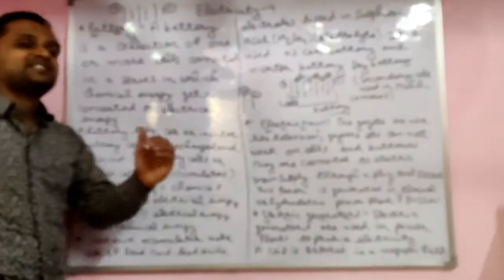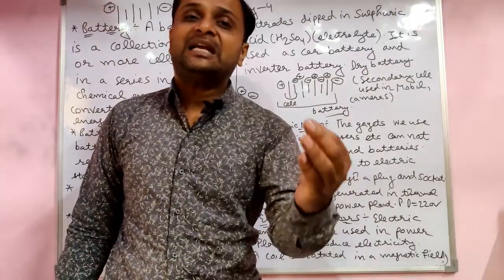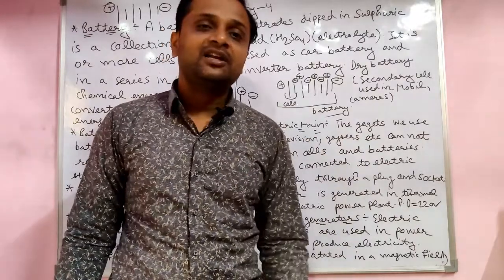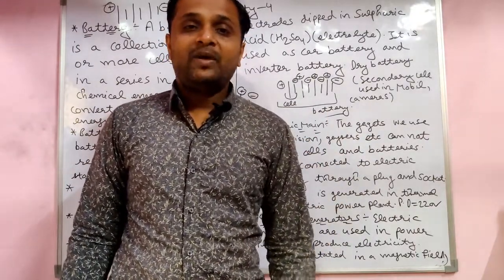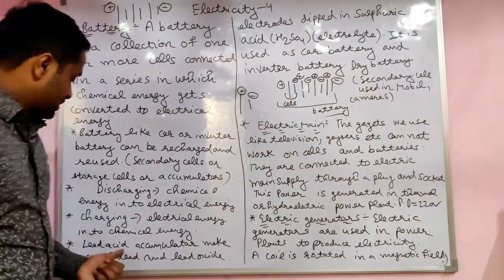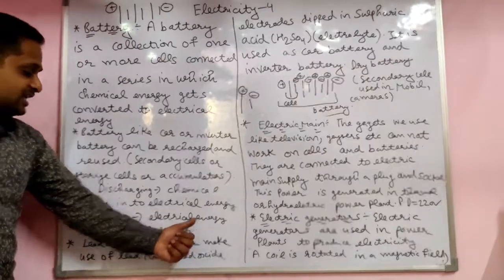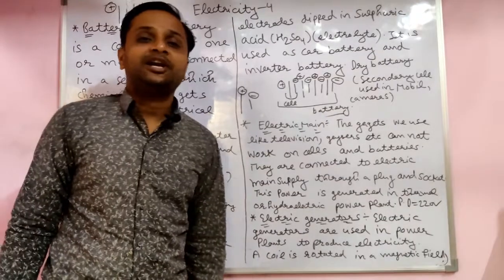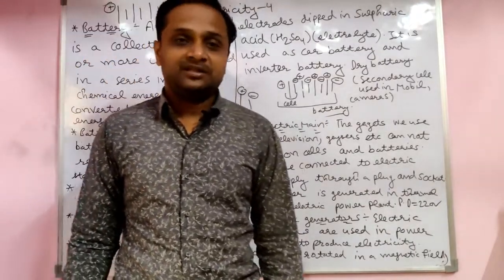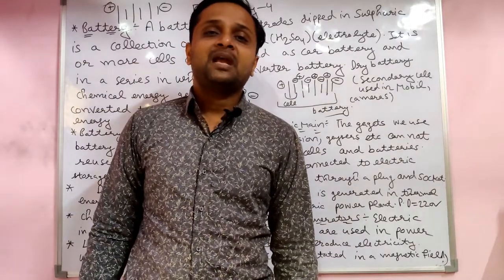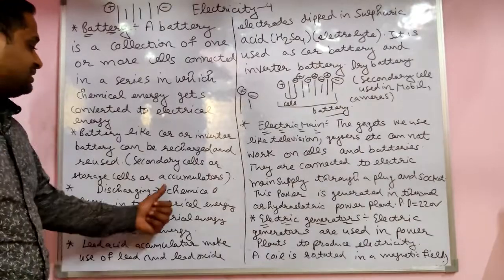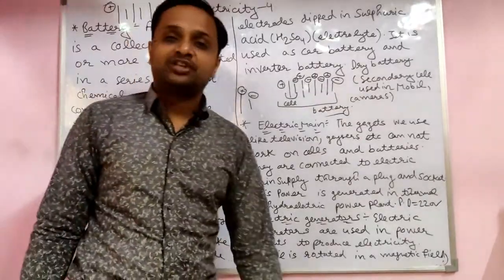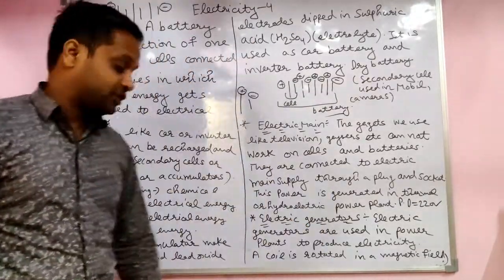During discharging, when you use the cell, the chemical energy is converted into electrical energy, for example when you use the inverter. But when recharging, that is charging of the inverter battery, the electrical energy is again converted into chemical energy. These types of cells are the secondary cells, accumulators or storage cells, able to store charge.